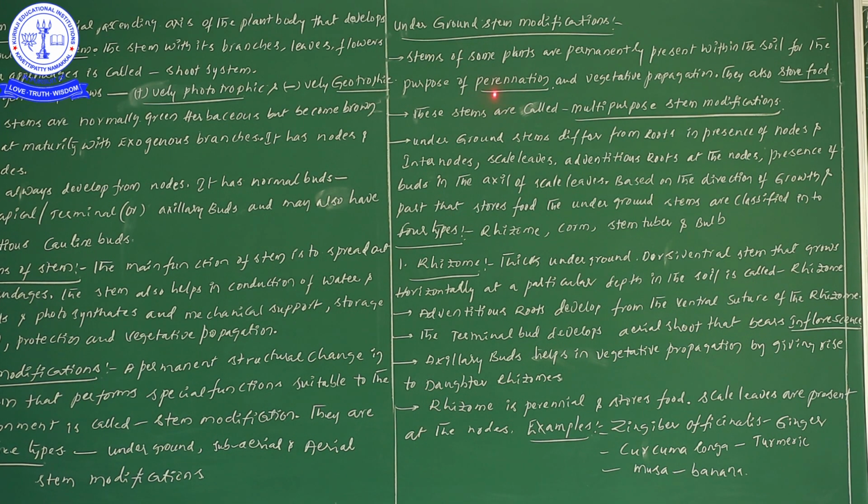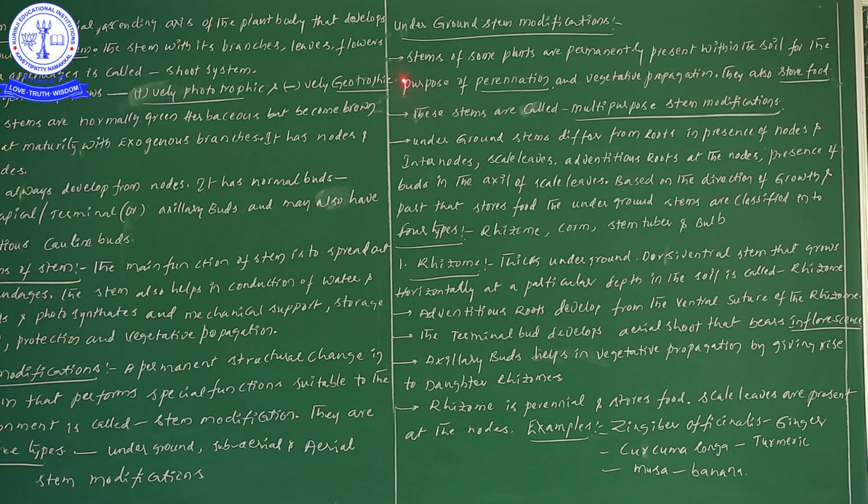If any herbivorous animal comes, it will cut the aerial parts and go, eating only the aerial parts, but the stem is present underground, so there is no problem to the underground stem modification. Thereby the perennation condition can be seen. So perennation is nothing but the lifespan of the plant; if it is more than 2 years, such a phenomenon we take as perennation.